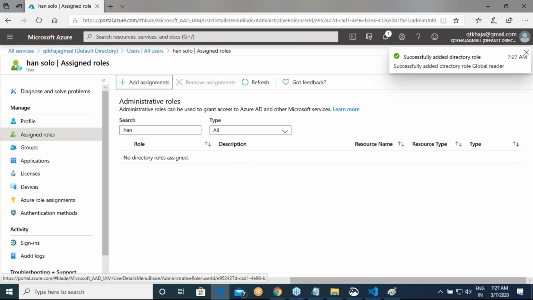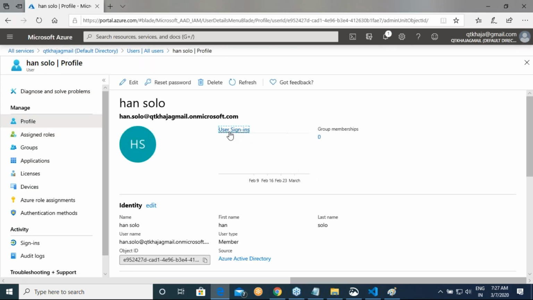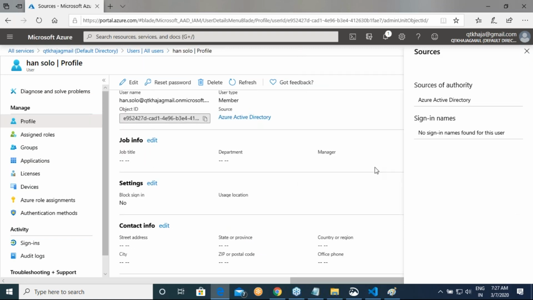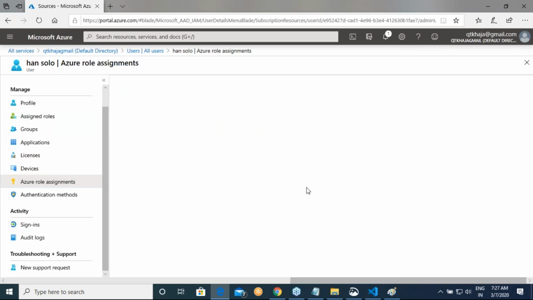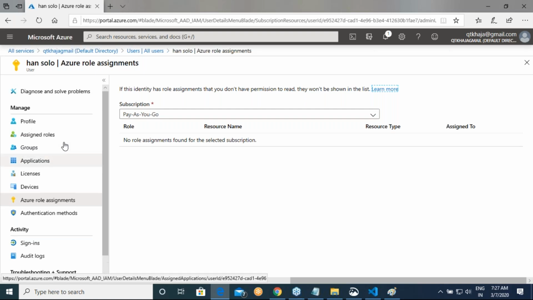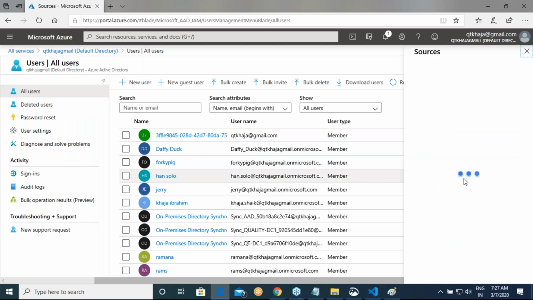These are assigned roles, no. Azure role assignments. There are too many places for things now. Okay, let me go here, Azure Active Directory. We have the user. I think something is missing.